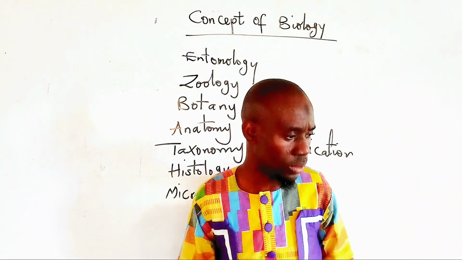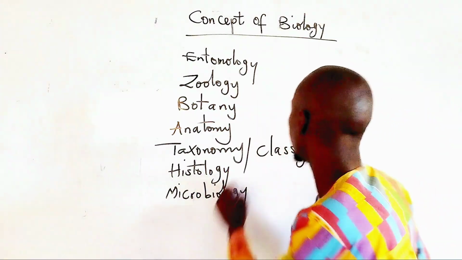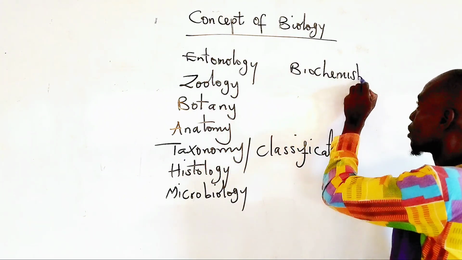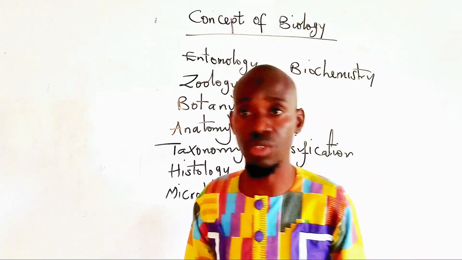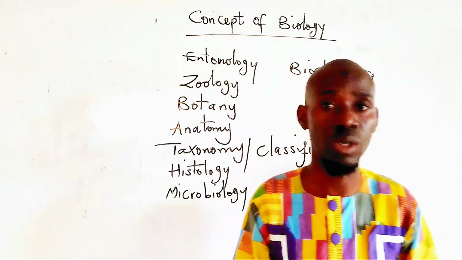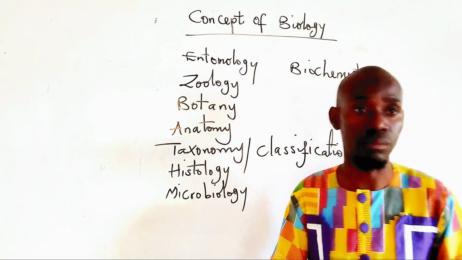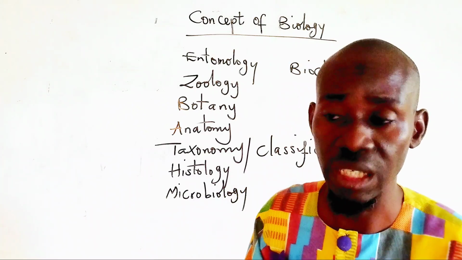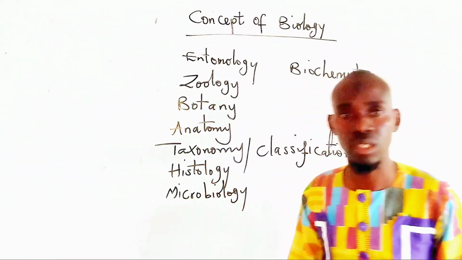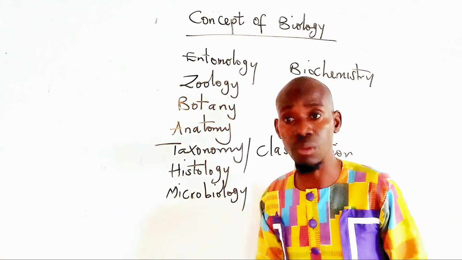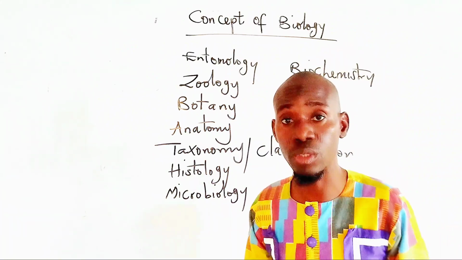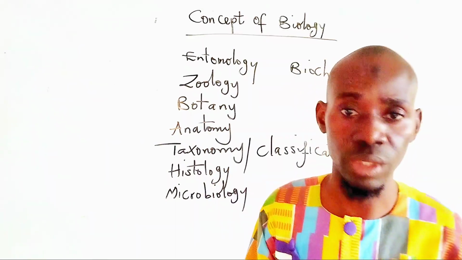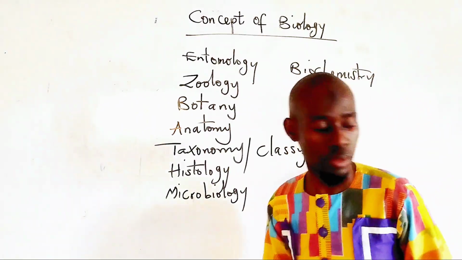So another one is biochemistry. Biochemistry is the chemistry of the cell. It is a well-defined branch of biology, and it is very, very important in the medical field, because with biochemistry you are able to know how macromolecules are arranged, the structure of macromolecules, as well as everything that has to do with the functions of macromolecules.